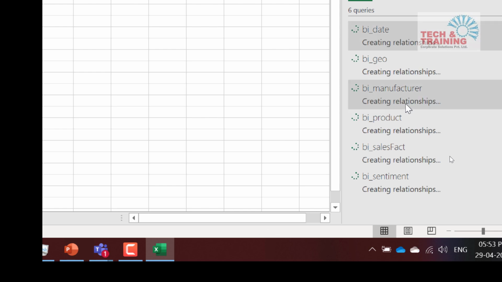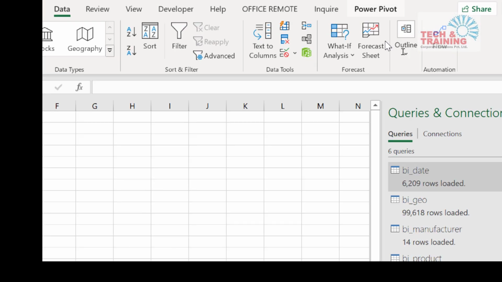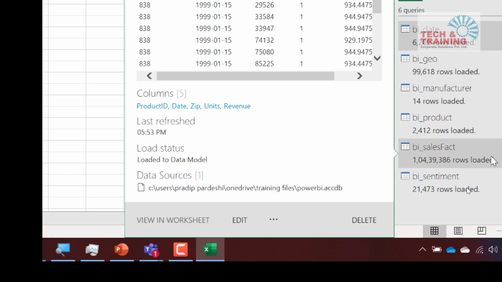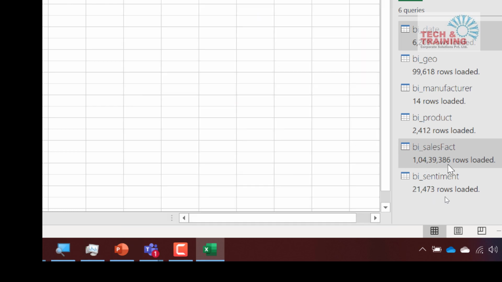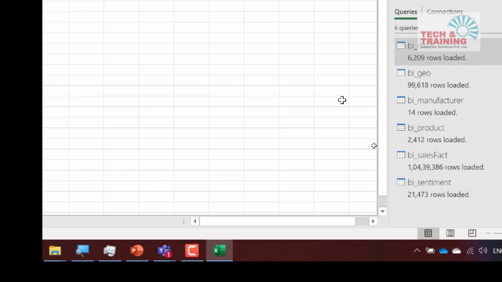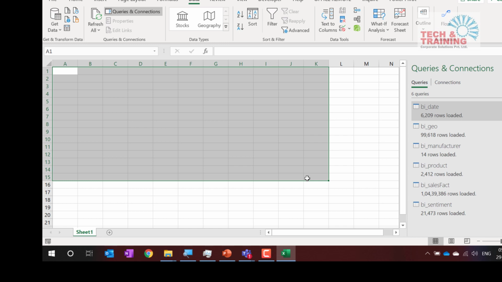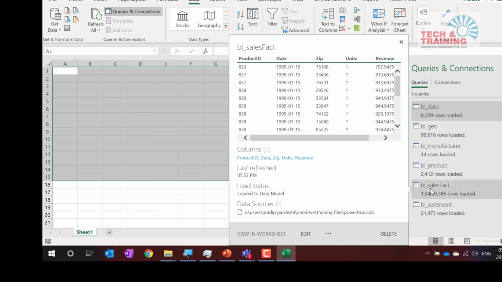So far, but let me tell you, Excel has got 10,48,576 rows. Now see how much data has been imported. 1,04,39,386 records have been imported in Excel, but you will be surprised to see that not even a single row is visible here. Where has this data gone?